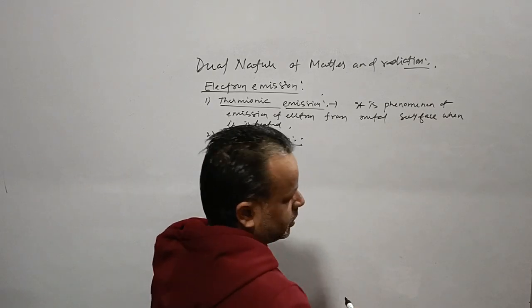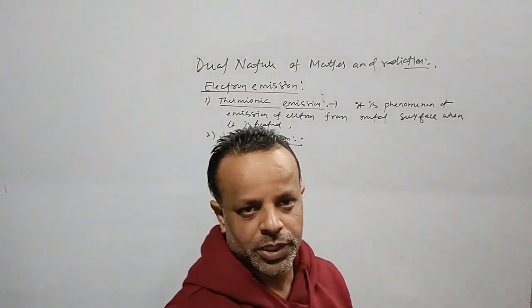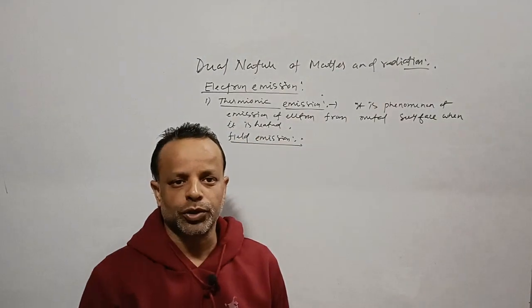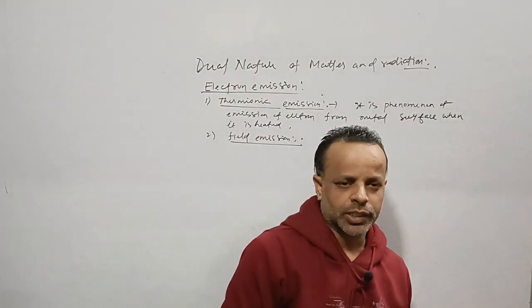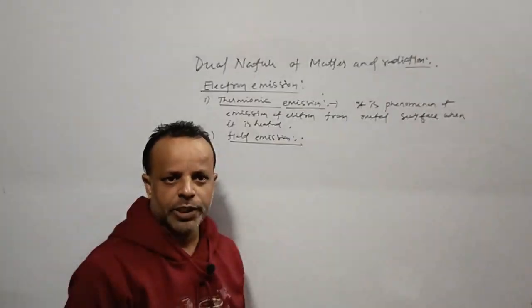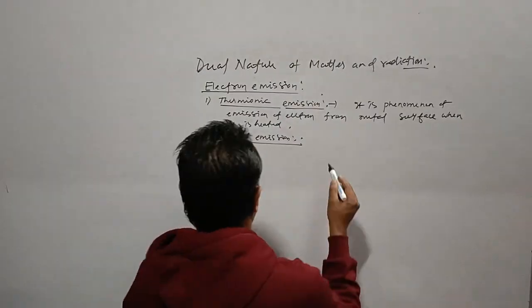Then comes field emission. In this case, it is the phenomenon of emission of electrons from a metal surface by applying a strong electric field on it, and the range of the electric field will be from 10 to the power 3 volt to 10 to the power 8 volt.